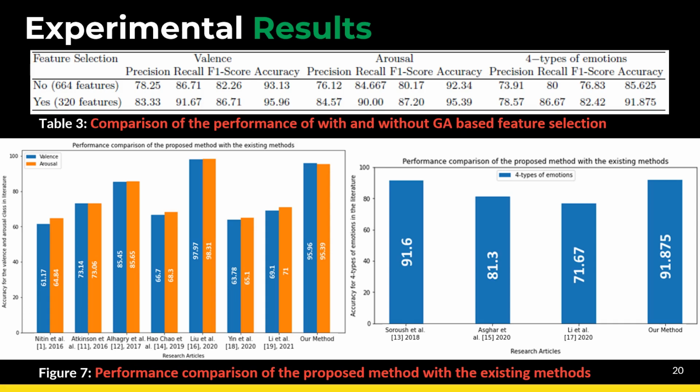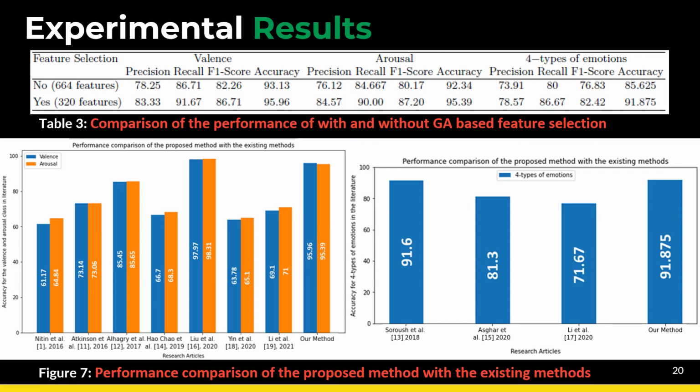In the first table we are trying to show the impact of feature selection. First we have taken all the features, then we have taken only the reduced features which are more relevant to describe the EEG signals. You can see the improvement in accuracy when implementing GA or not. So we can say that feature selection is improving the classification accuracy. And this is the bar chart representing the comparison of our model with the existing methods. You can see those are the existing models, and the last one is our proposed method, and our proposed method is overcoming those existing methods.